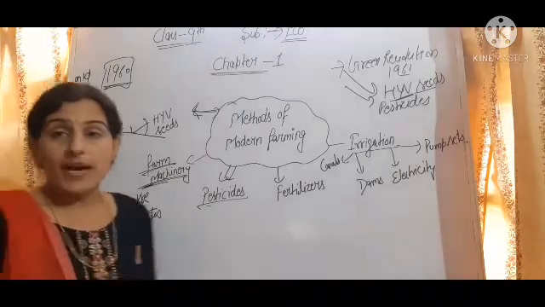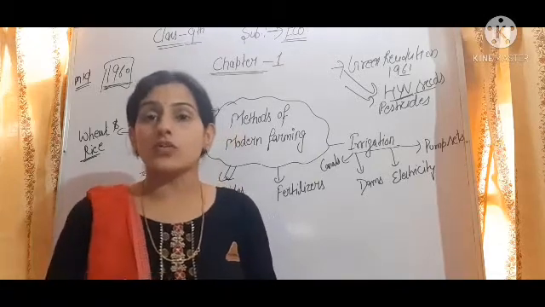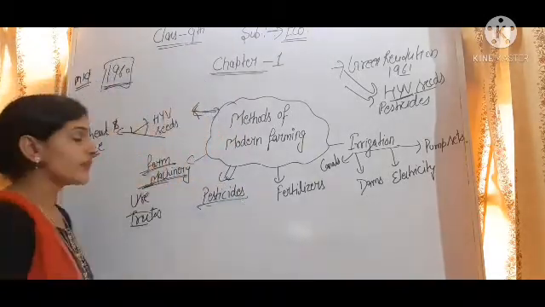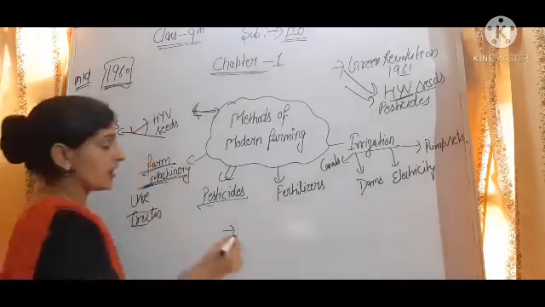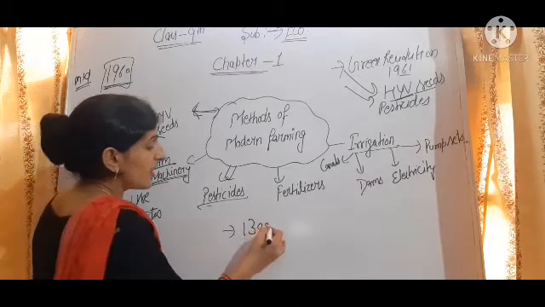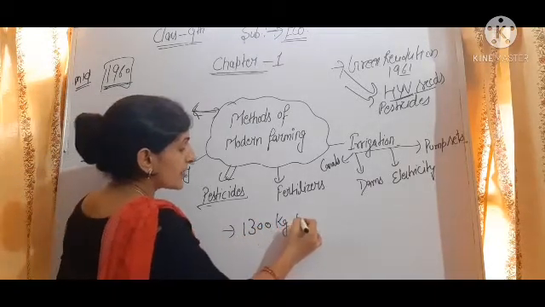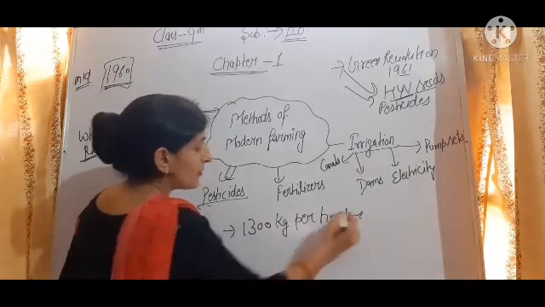As we are studying the story of village Palampur, if we see the data of village Palampur, before the Green Revolution there was 1300 kg per hectare production.